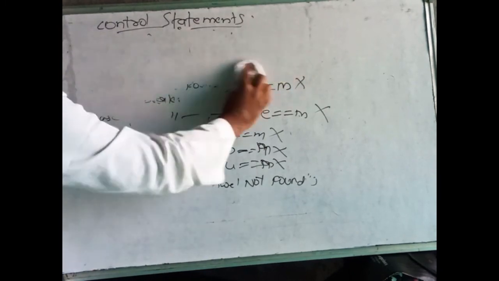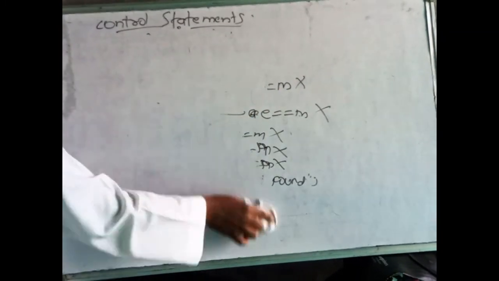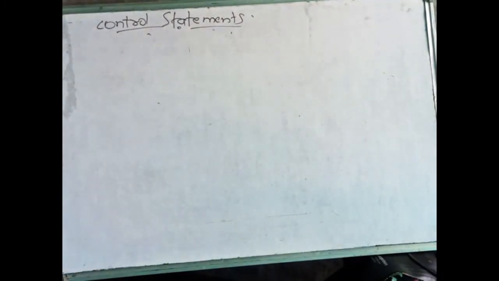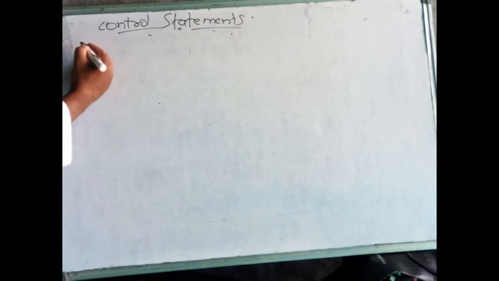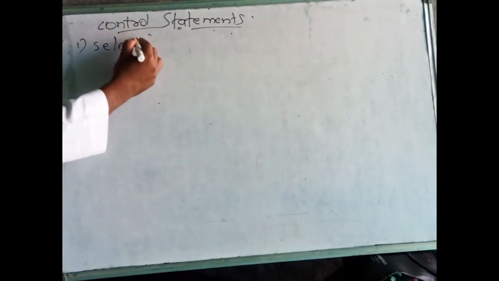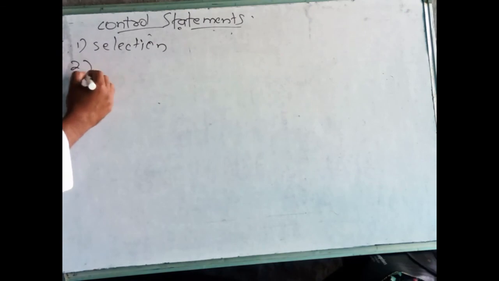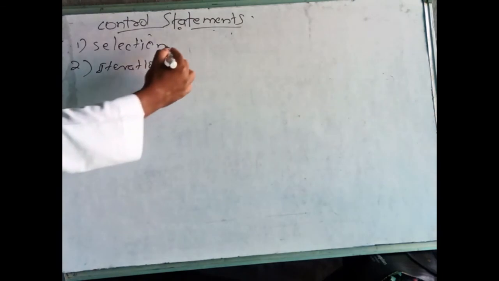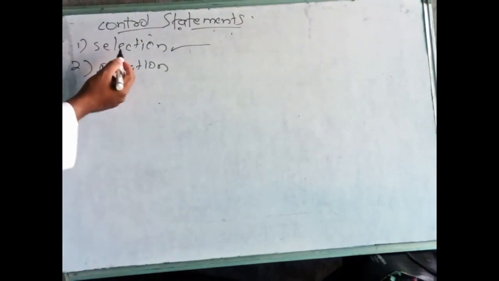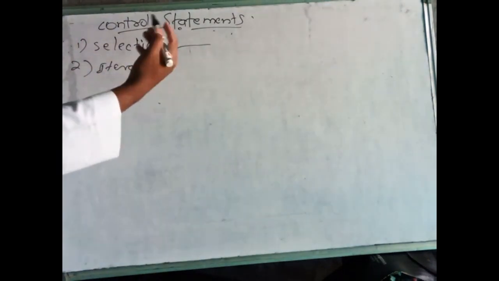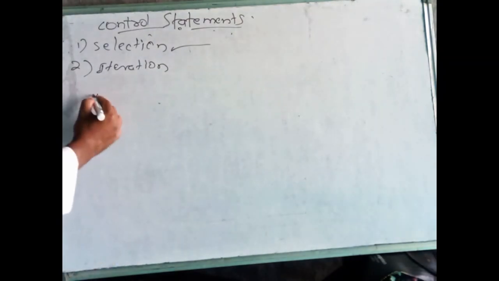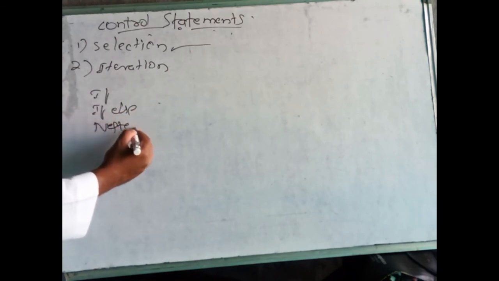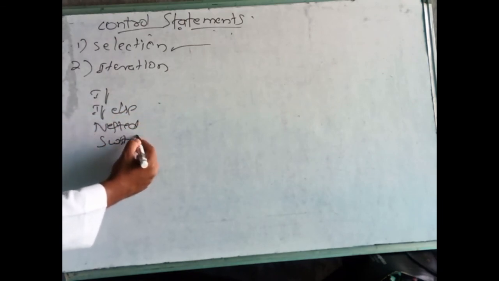Today we discussed what is a control statement, and in control statements we studied selection statements and iteration statements. Of these two, today we discussed selection statements. What are the selection statements we are using in C++? That is if else, nested if, and switch. These we studied today.